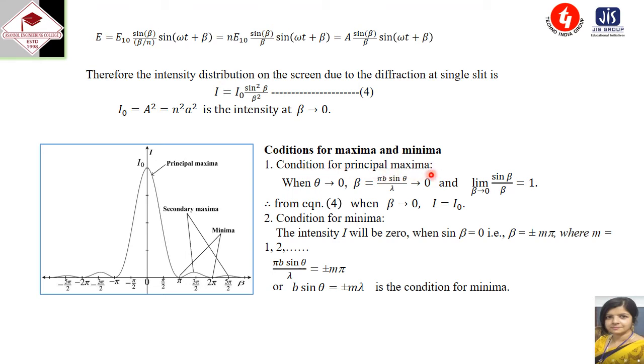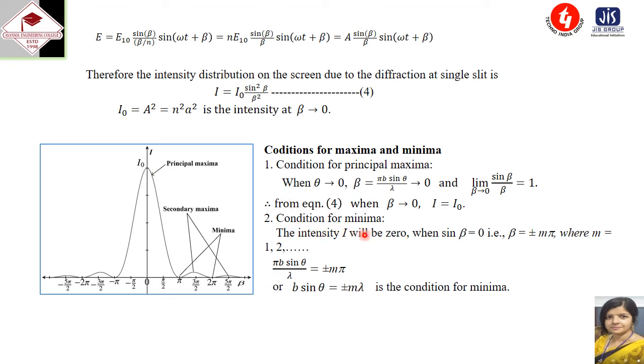The condition of principal maxima. When theta tends to 0, beta, that is equal to pi b sine theta by lambda, tends to 0. Why does beta tend to 0? Because theta tends to 0 means sine theta is also 0, so beta tends to 0. Now limit beta tends to 0, sine beta by beta, the value is 1. Now from equation 4, if beta tends to 0, then we can write I equal to I0. So for principal maxima, beta tends to 0, I becomes I0. So this is the condition of principal maxima.